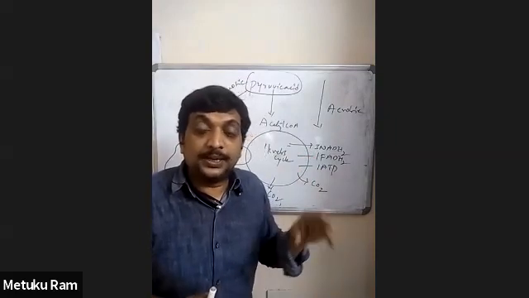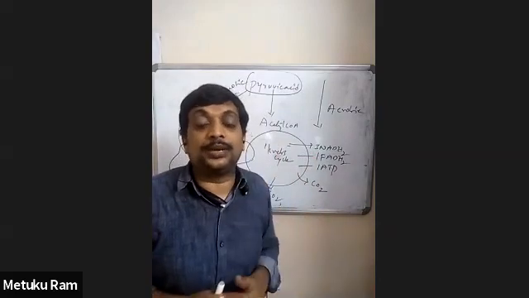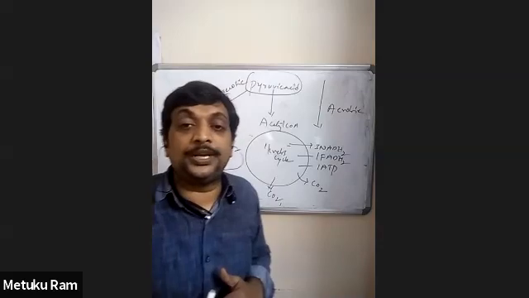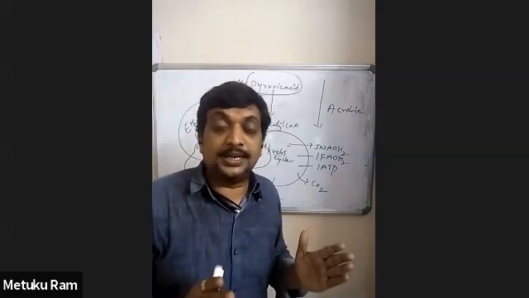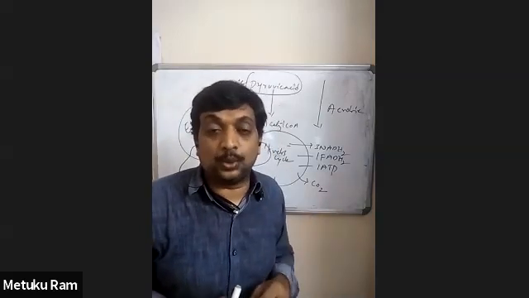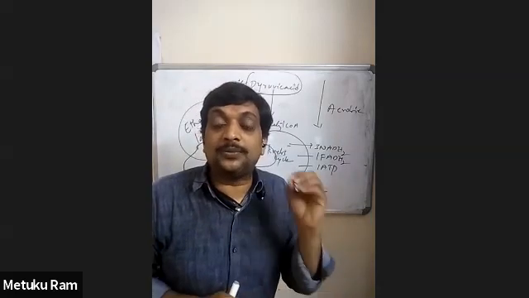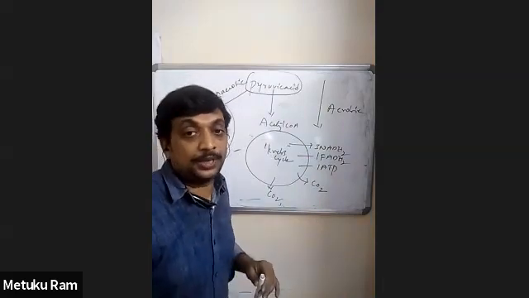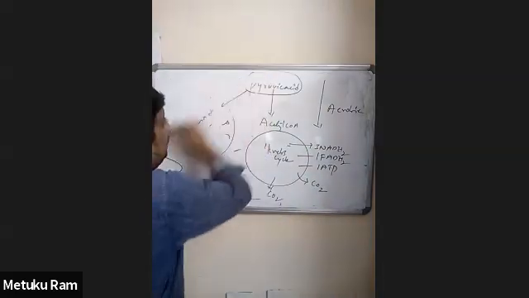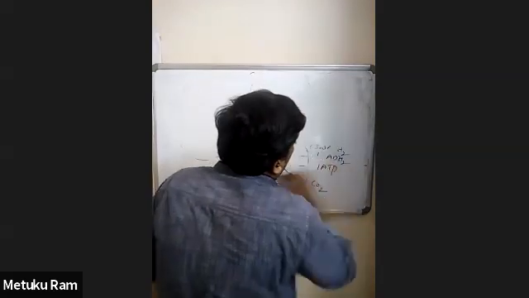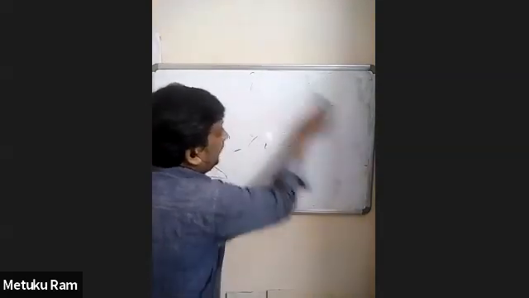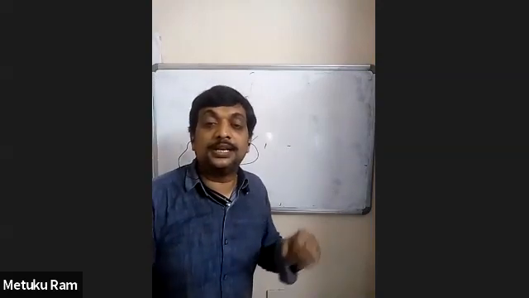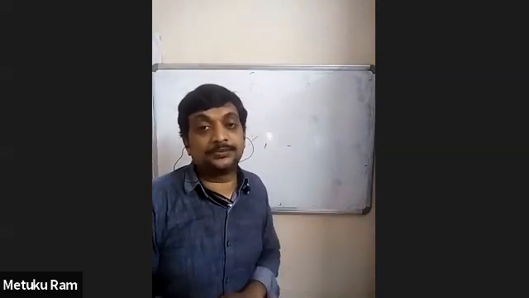So for one acetyl-CoA, how many ATPs are obtained? The most common repetitive question is: for every one acetyl-CoA, how many ATPs are obtained by oxidative phosphorylation, or you can say the total ATP.